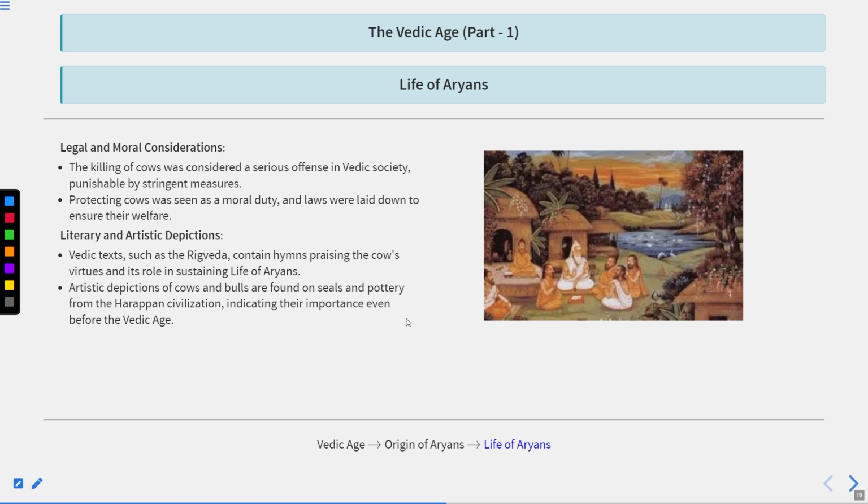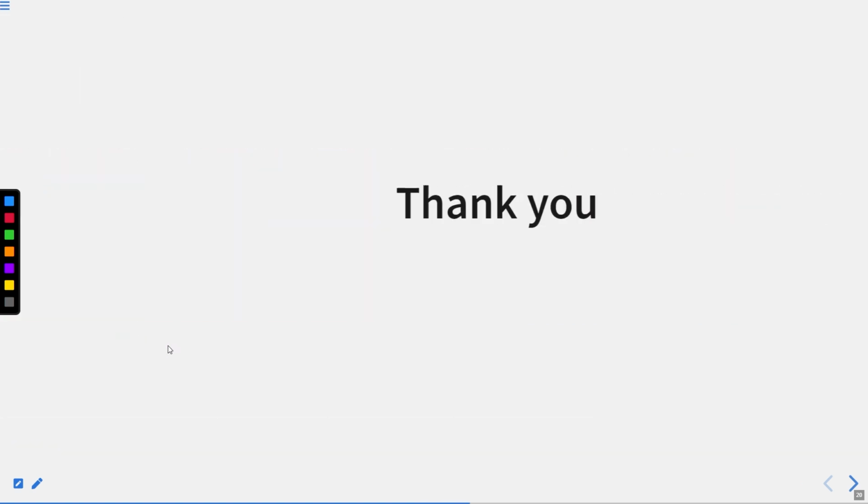Legal and moral consideration: the killing of a cow was considered a serious offense in Vedic society, punishable by strict measures. Also, protecting the cow was seen as a moral duty, and laws were laid down to ensure their welfare. Literary and artistic depiction: Vedic texts such as the Rig Veda contain hymns praising the cow's virtues and its role in the sustainable life of the Aryans. In the Rig Veda, the cow is pronounced as Aghnya. Artistic depictions of cows and bulls are found on seals and pottery from the Harappan civilization, indicating their importance even before the Vedic age.